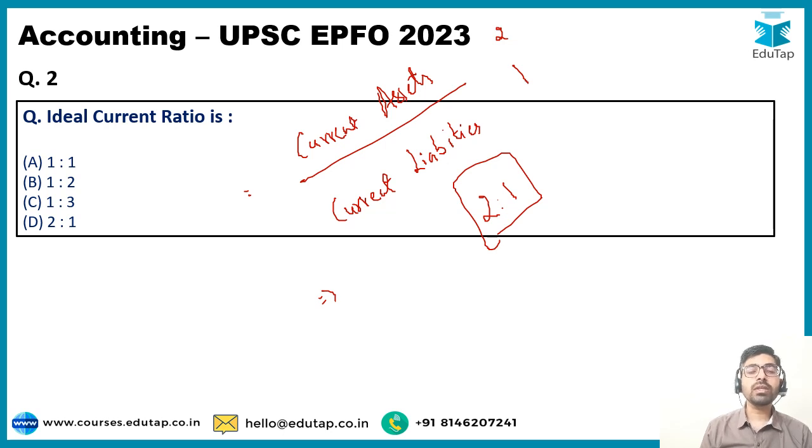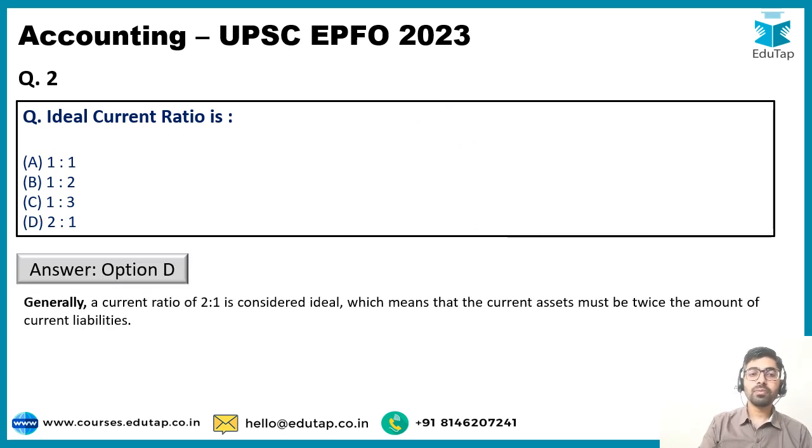तो options में से यहाँ पे हमारे पास the correct option is going to be option number D, a very important fact that you have to remember for the upcoming examination. So this is what you have to remember. 2:1 is the ideal current ratio.